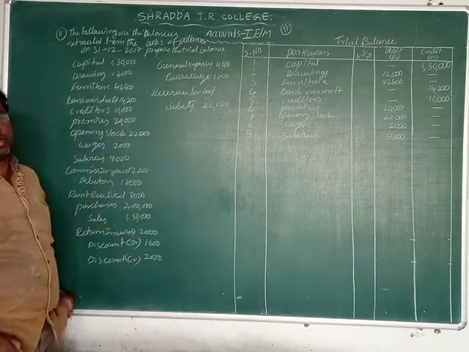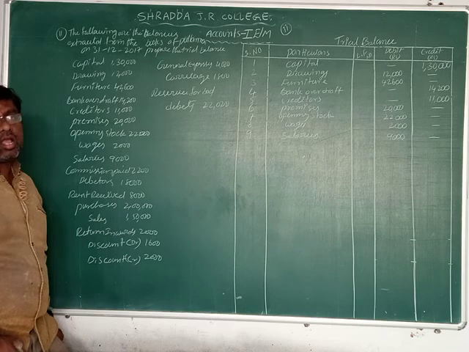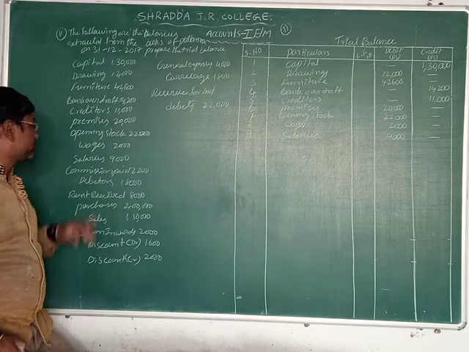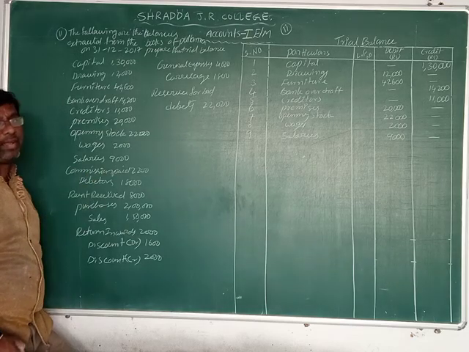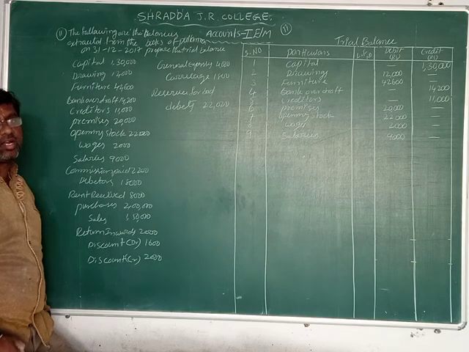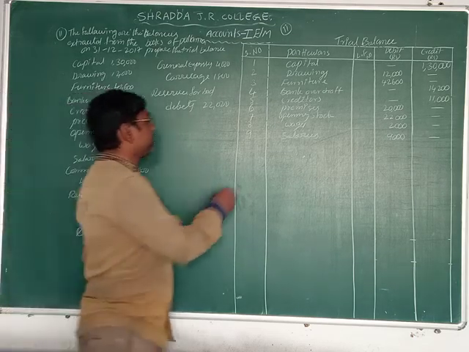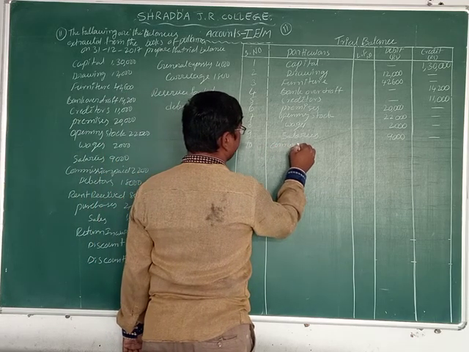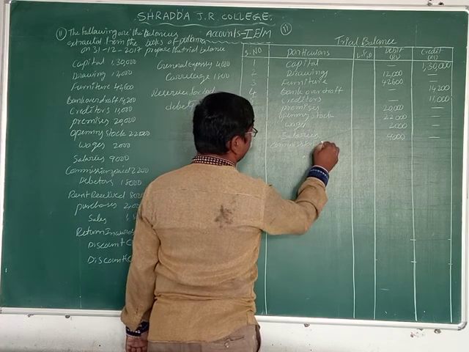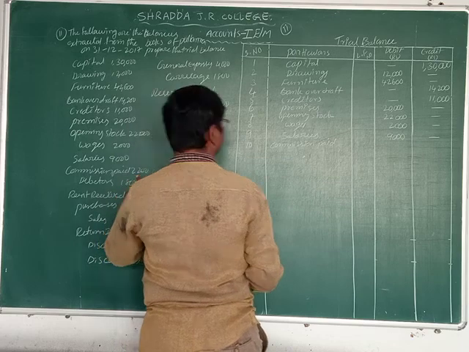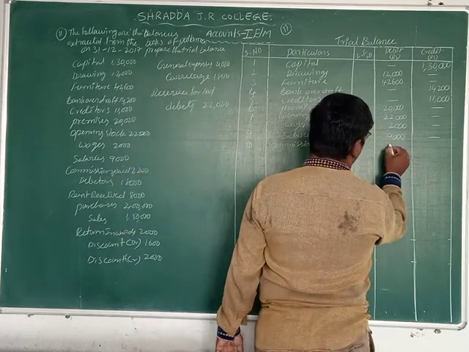Now next one is commission paid. Commission is in two types: commission received and commission paid. Commission received is an income, commission paid is an expense. So here what is given: commission paid. It is what? Expenses. All expenses we can record into debit side. Write down here 10th one, commission paid. Commission paid is an expense. That amount is 2,200.